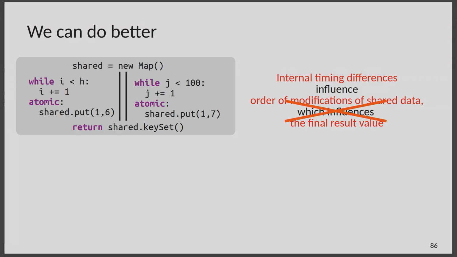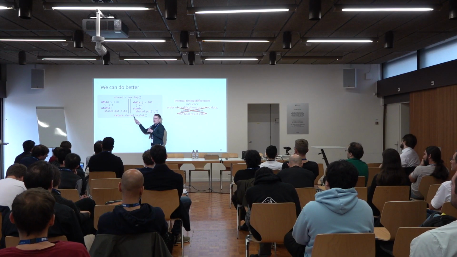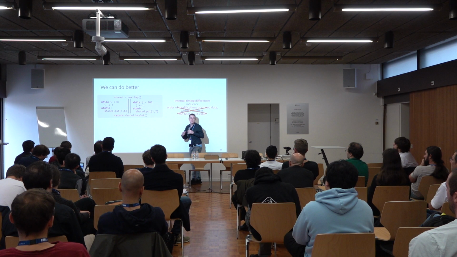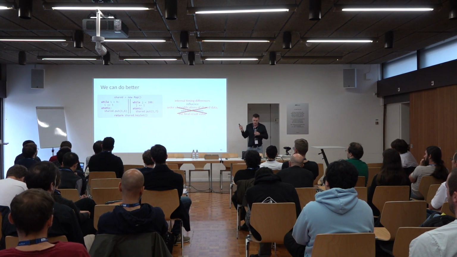Here's another similar example. Our shared data structure is a map. We perform puts. So this one puts key 1 and value 6. This one puts key 1 and value 7. Puts on maps also don't commute in general, because if you have different puts on the same key, which we have here, then the later put will override the value of the first one, right? But again, we really want to allow this because we're not returning the entire map. We're only returning its key set. And that one isn't influenced by the order.